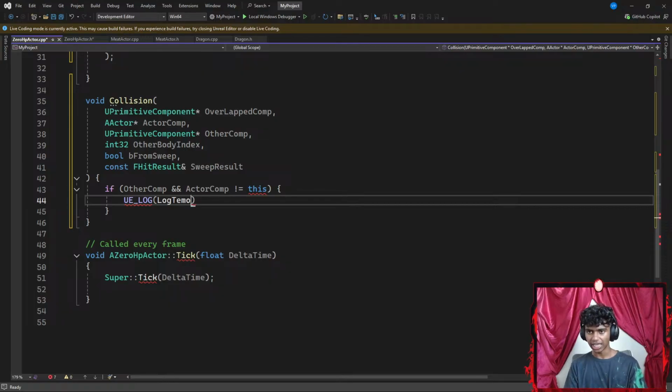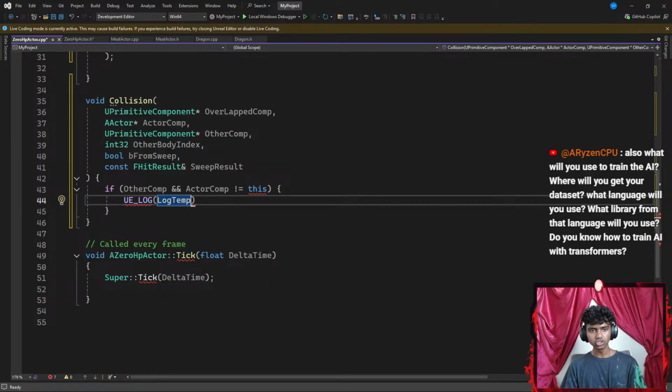Let's go with log temp. And then let's see, also, what will you use to train the AI? Where will you get your database? What language will you use? What library from that language will you use? Do you know how to train AI with transformers?